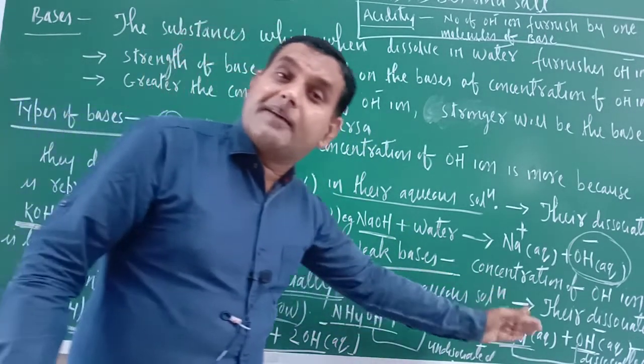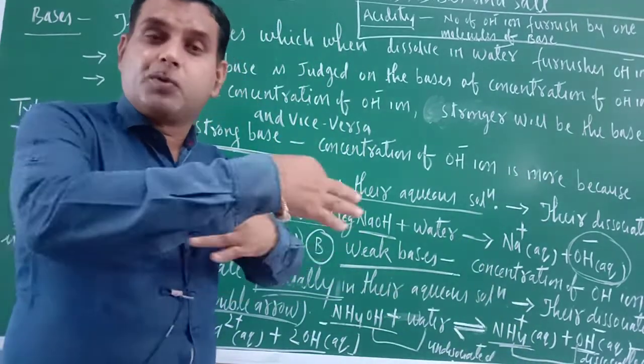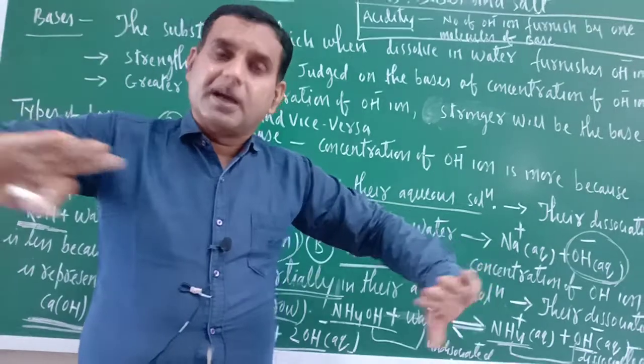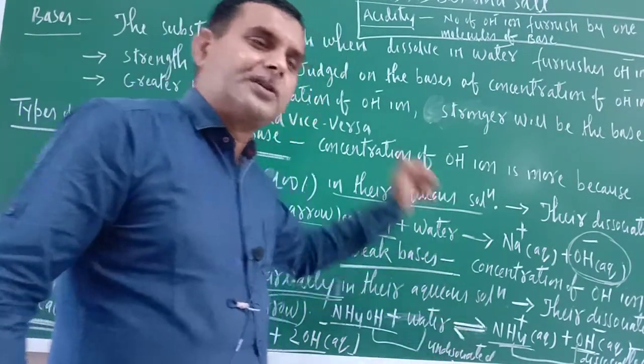Reactant dissociates and forms product. Product associates and forms reactant. This means the reaction goes both ways, in the forward direction and also in the backward direction. That is why the double-headed arrow is put.